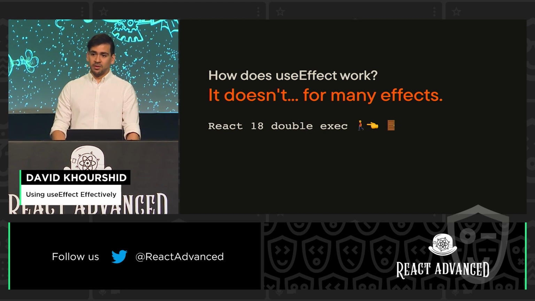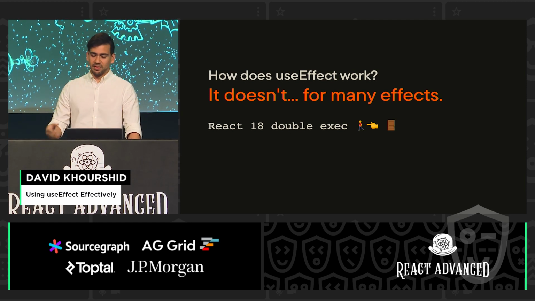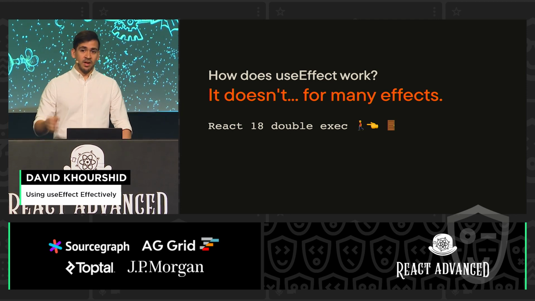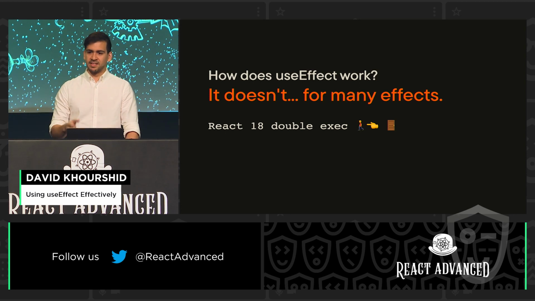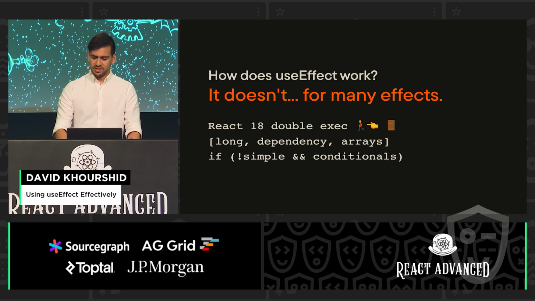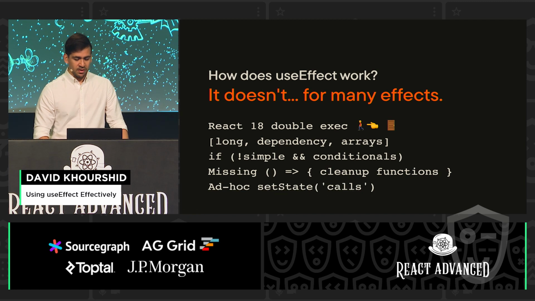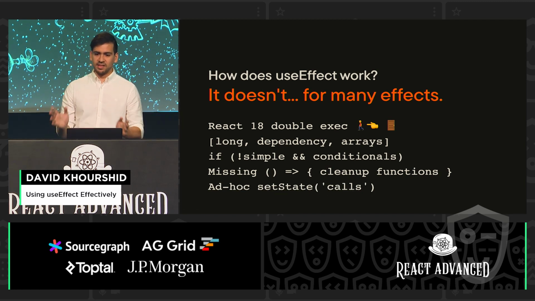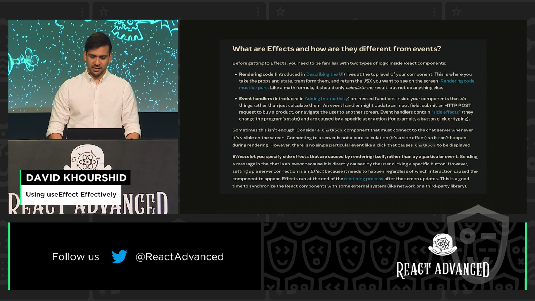But there's many telltale signs where you could see, okay, maybe I shouldn't be using a useEffect. First of all, React 18's double exec, that thing that it does only in strict mode and only in development environments, this is an eviction notice, basically. When this happens and part of your app breaks, it's basically React telling you, you shouldn't be using this effect inside of useEffect. Also, there are other symptoms like long dependency arrays, complex conditionals inside of your effects, missing cleanup functions, or cleanup functions that are themselves conditional, or ad hoc set state calls littered throughout the place. These are all pretty telltale signs, or side effects, that might indicate you're probably using useEffect wrong.